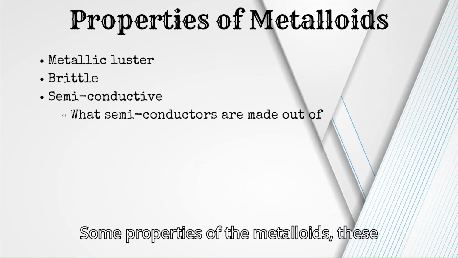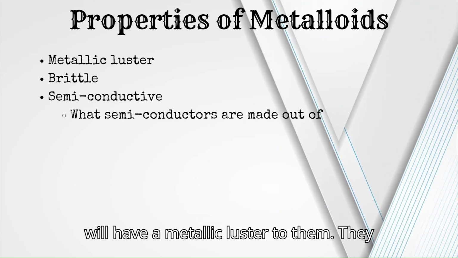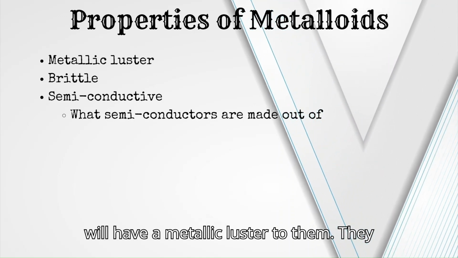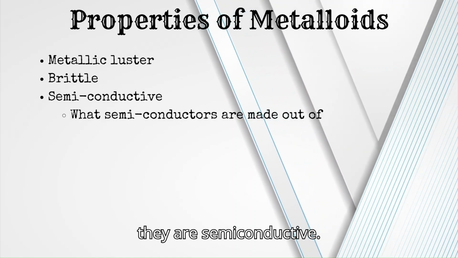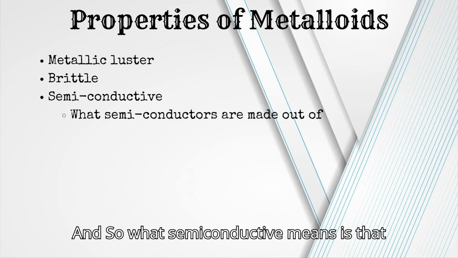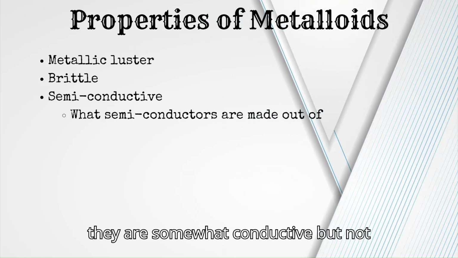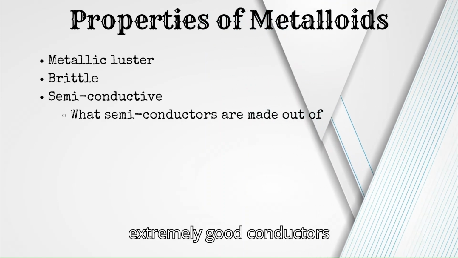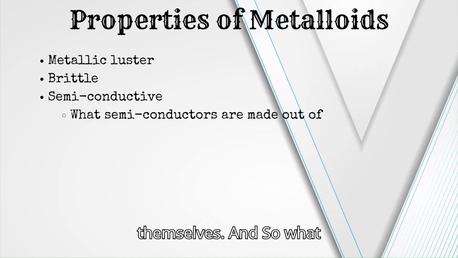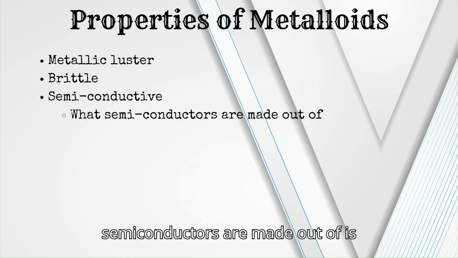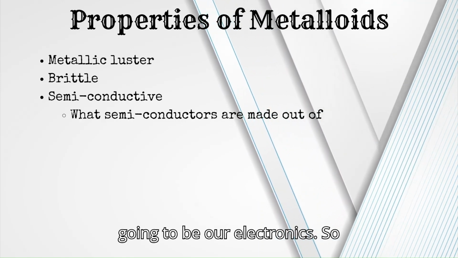Some properties of the metalloids: these will have a metallic luster to them. They are typically going to be brittle and they are semiconductive. What semiconductive means is that they are somewhat conductive, but not extremely good conductors themselves. What semiconductors are made out of is going to be our electronics.